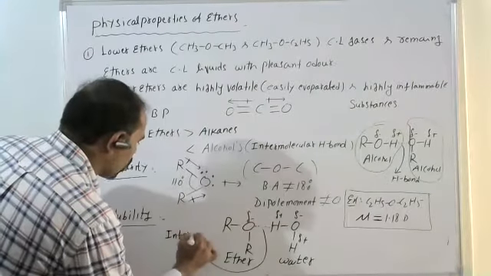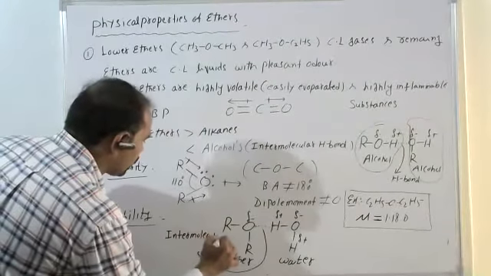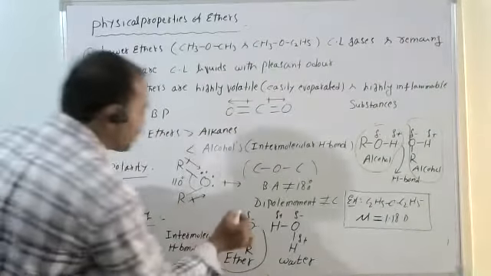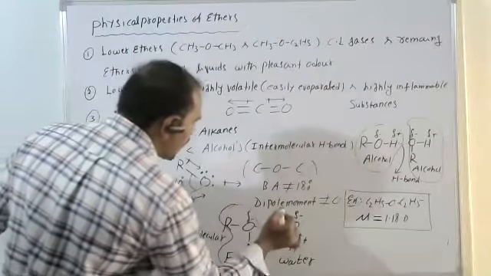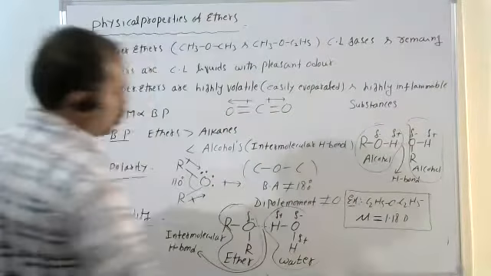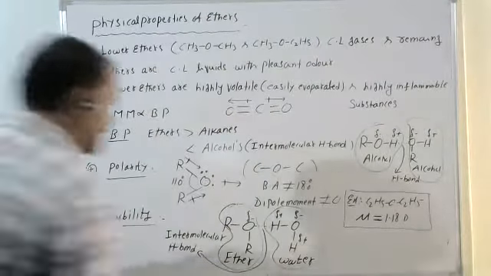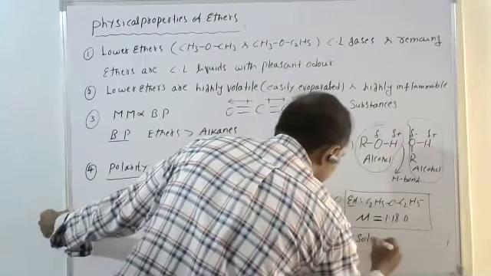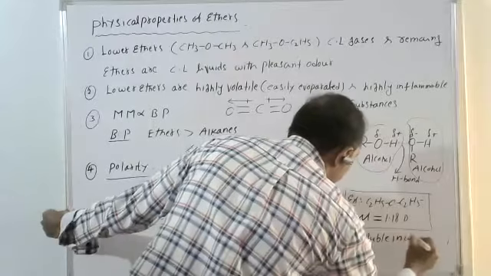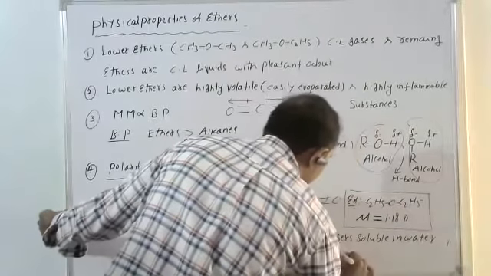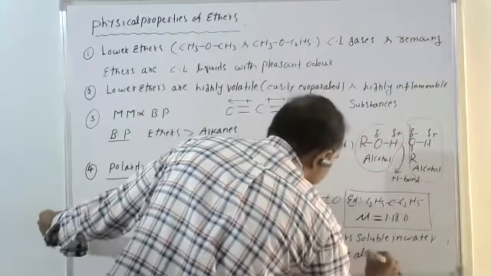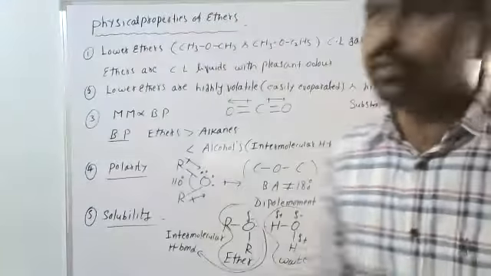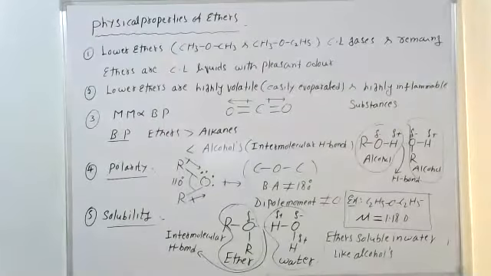Particularly it is also called an intermolecular hydrogen bond. So because of this reason, ethers are soluble in water like alcohols. Almost nearly the same solubilities are present in ethers and alcohols.